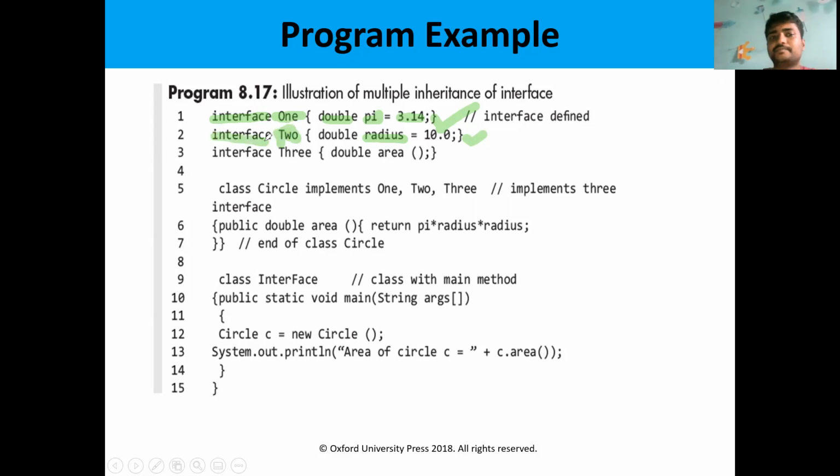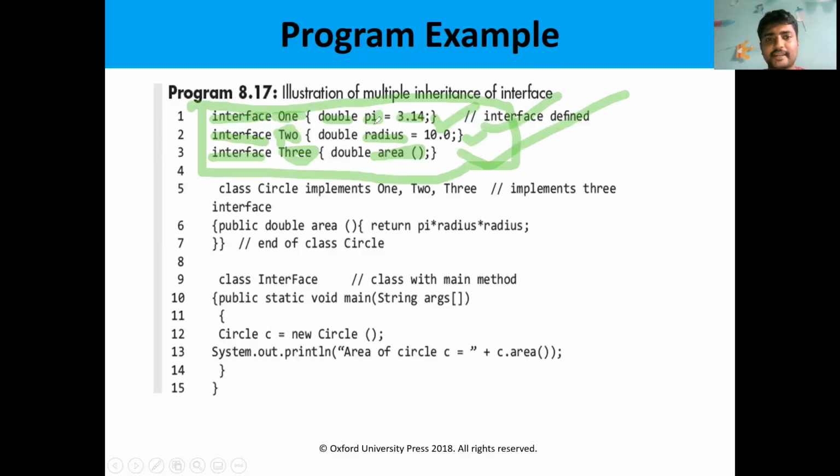Interface is a keyword. Then 3 is the third interface, which has the abstract method. Area is the method name. The method has no definition. The keyword is interface, so this is the definition of interface. That means an interface is a collection of either constant values or abstract methods. These are the constant values: 3.14, 10.0, floating point literals.